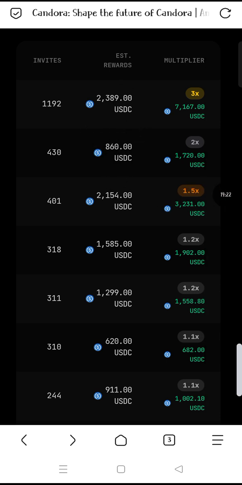This person has been rewarded times 3 of the reward he has earned as number 1. You can see he has been rewarded times 3 of what he has in his account. So his balance is 7,167.